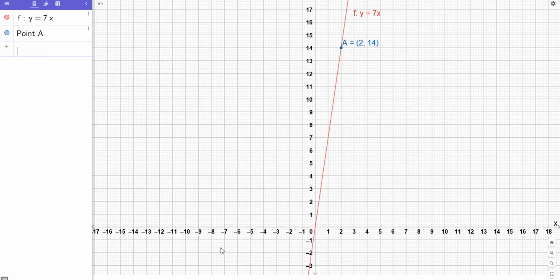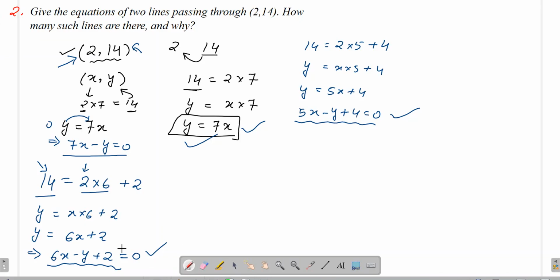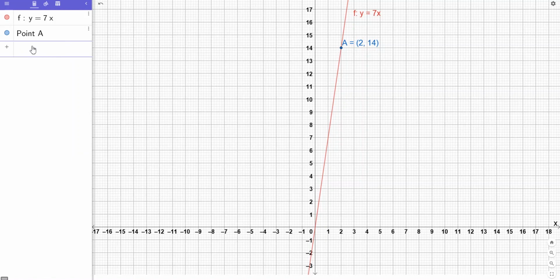Okay, the second equation was 6x minus y plus 2 equals to 0. So here it is 6x plus y minus 2 equals to 0. Is it wrong? It was 6x. Let me check it once again.